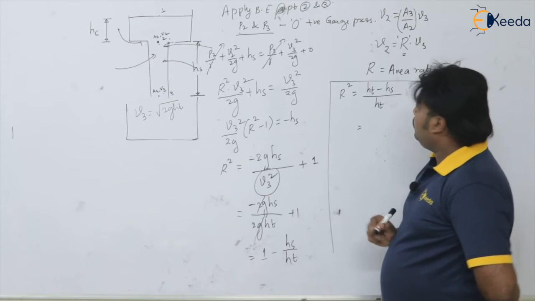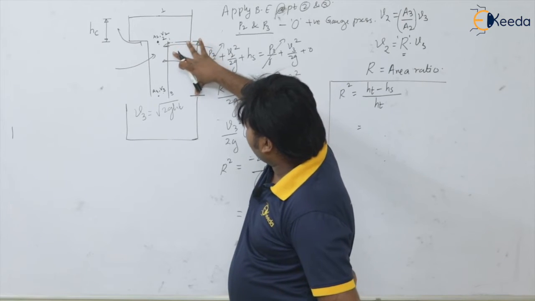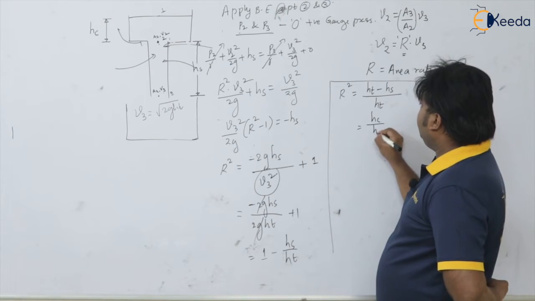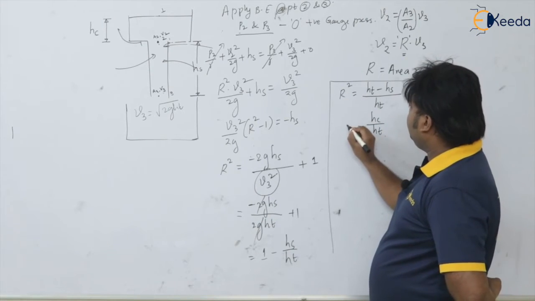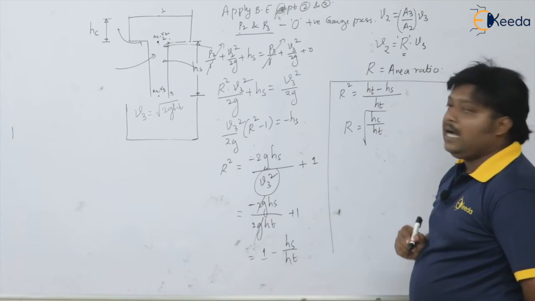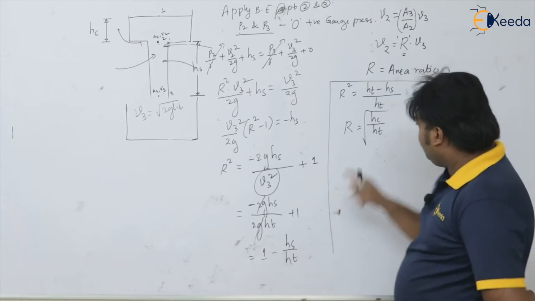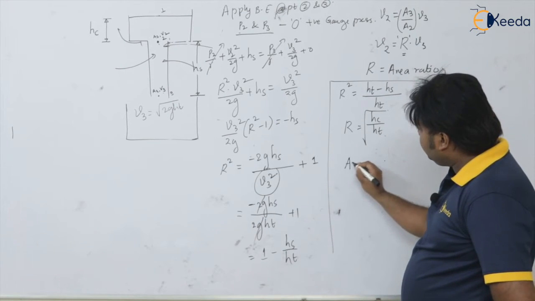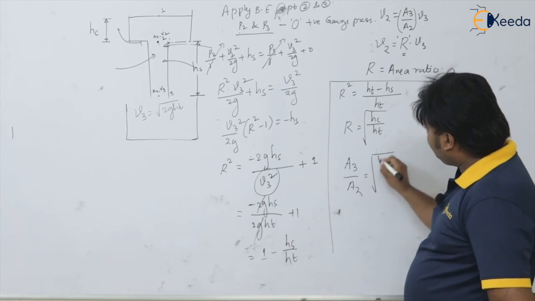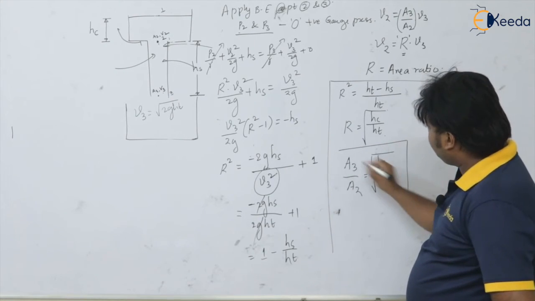See here, if from the total height we subtract the sprue height, what will remain? The cup height Hc divided by Ht, and this is a square, so take the square root from this, so you will get R is equal to under root of Hc divided by Ht. But what is R? Area ratio. Which area? A3 divided by A2 is equal to under root of Hc divided by Ht. Very important.